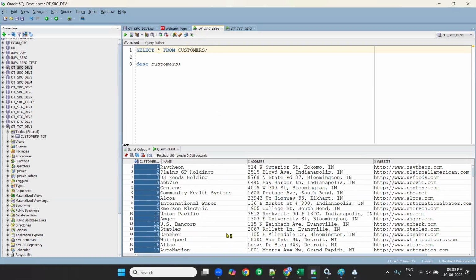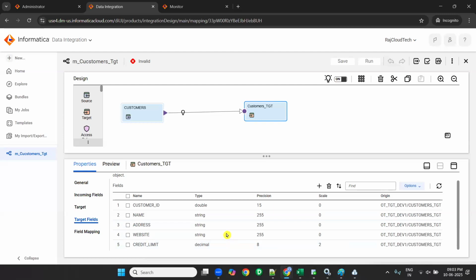So if I want to send only customer IDs between 1 to 50, what to do? In PowerCenter, what will you do, guys? You will use a filter transformation. So how to create a filter?